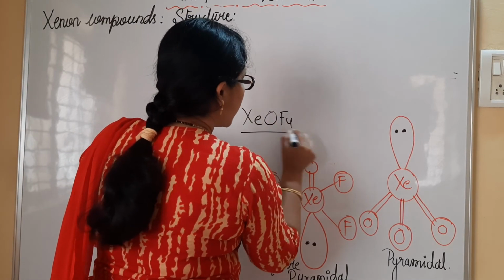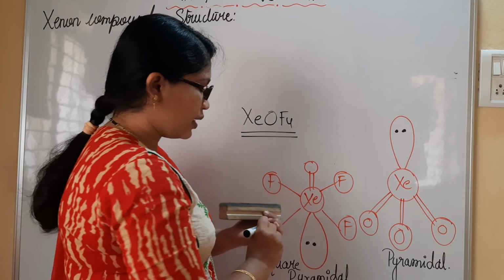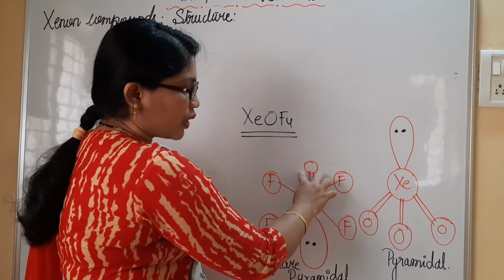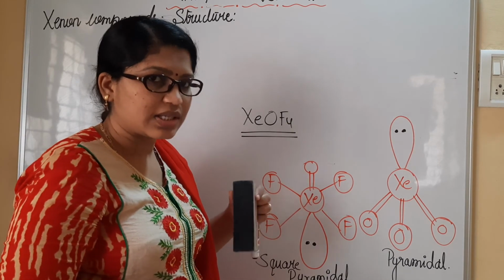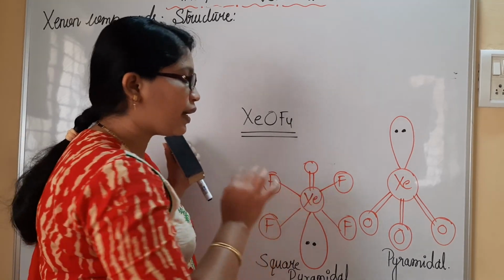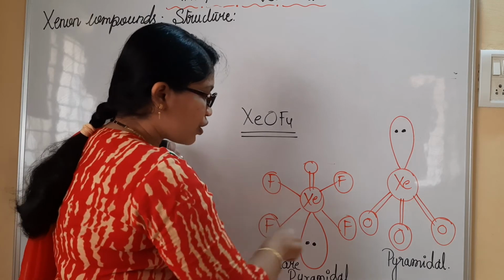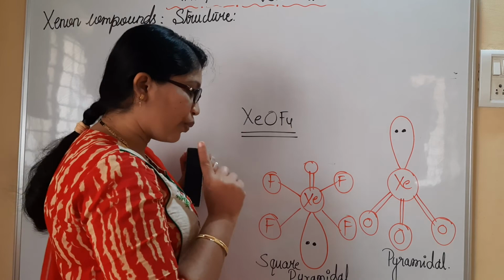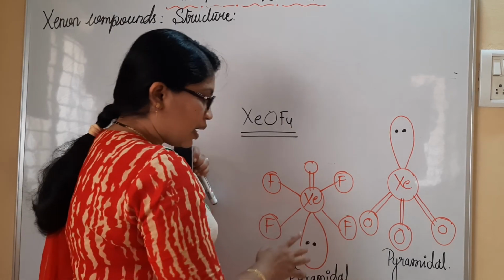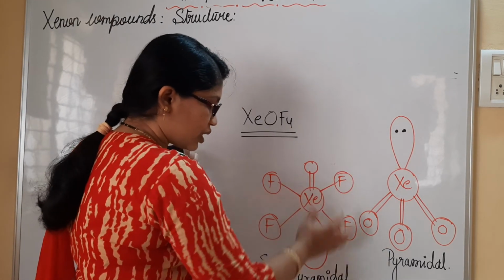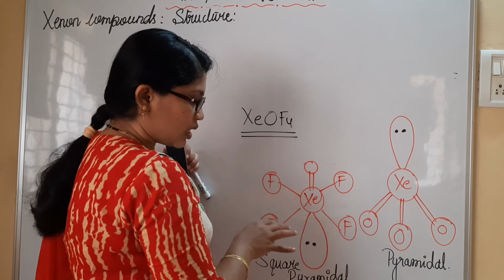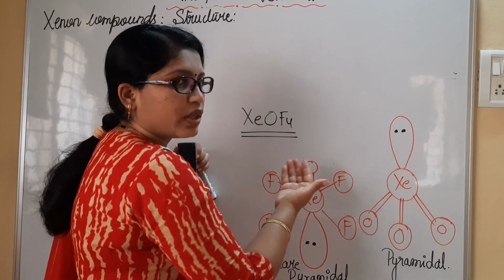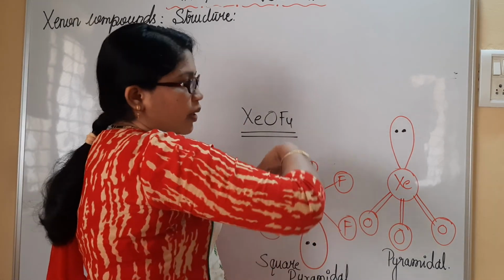XeOF4. So see here, at the center we will have a xenon. Xenon is directly bonded with the oxygen atom, divalent. Oxygen is always divalent. It is fulfilled with 2 bonds, and the rest, we have 4 fluorine atoms present in this structure along with 1 lone pair of electrons. As it is seen square in nature, and this lone pair is present in the structure, the electronegative oxygen will be above the plane, and the lone pair will be below the plane.